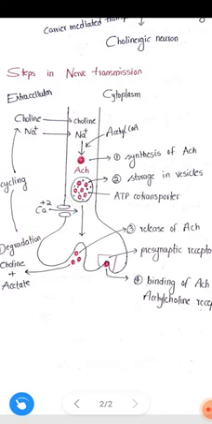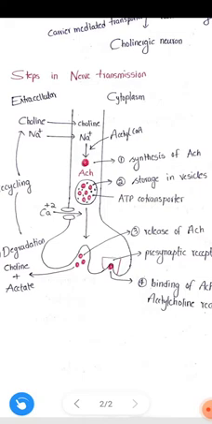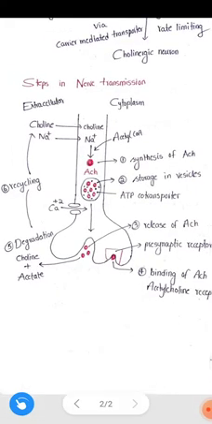When the action potential comes, it facilitates the opening of the calcium channels. Opening of the calcium channels leads to entry of calcium ions into the cytoplasm of the neuron. This step facilitates the release of vesicles and release of acetylcholine into the synapse. These are the steps involved in nerve transmission.